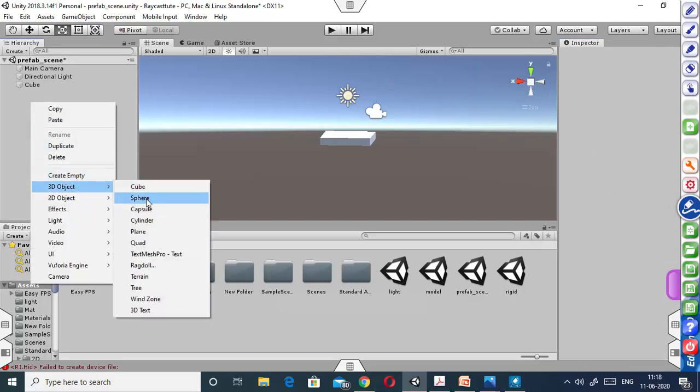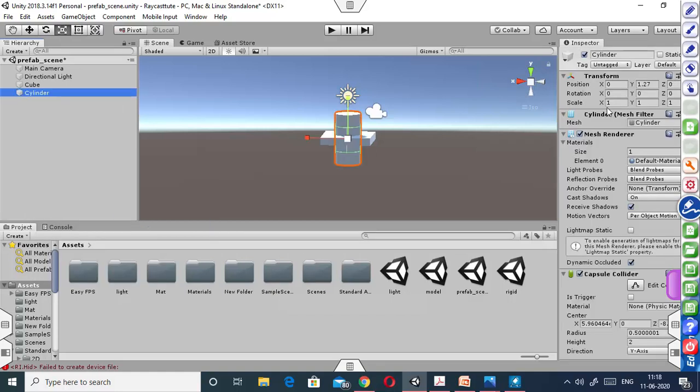Now create a cylinder, and we can rescale it. Now we can rotate it 90 degrees, not in this direction, and shift it.